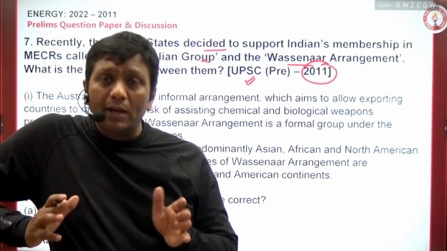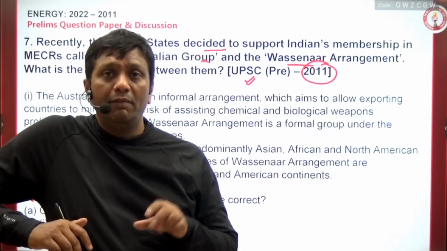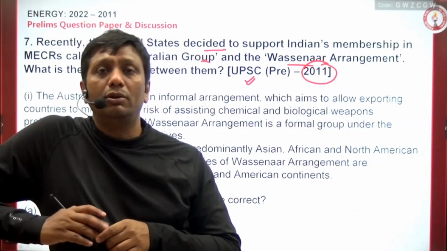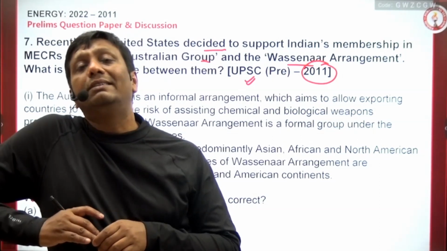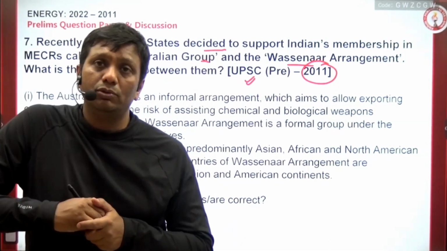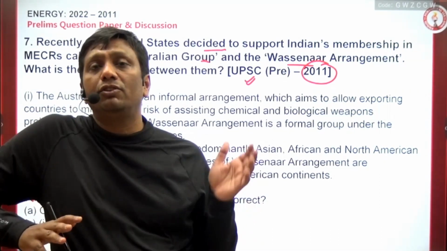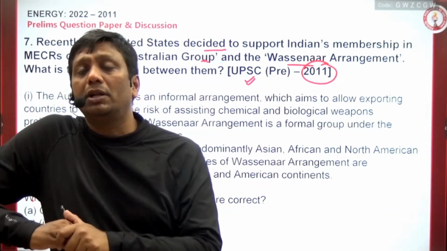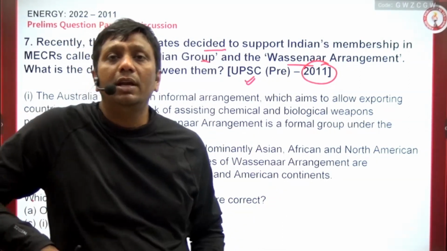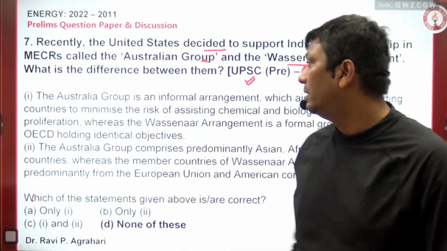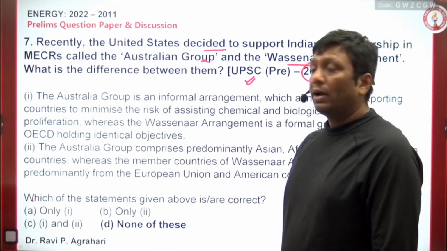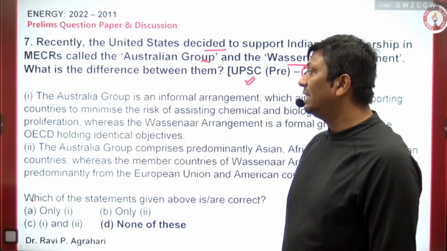Even here, dual use goods supply is not required. If people are supplying dual use goods, it is also a misuse. For example, a cryogenic engine can be misused as a dual use good. So this type of thing we should not give from one country to another. This type of control is very, very important. You people remember this. Okay, what is the statement on the Australia Group and Wassenaar Arrangement?